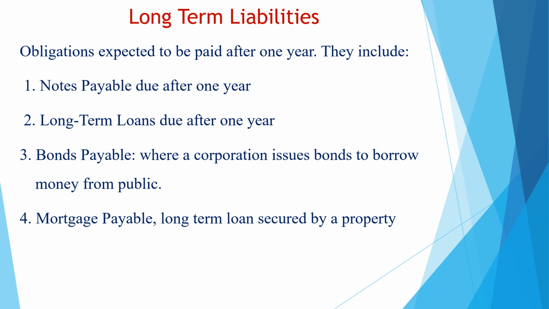The last type of long-term liabilities is the mortgage payable. It is similar to a long-term loan, but in this case, the mortgage payable is secured by a property such as a building or a land or whatever.